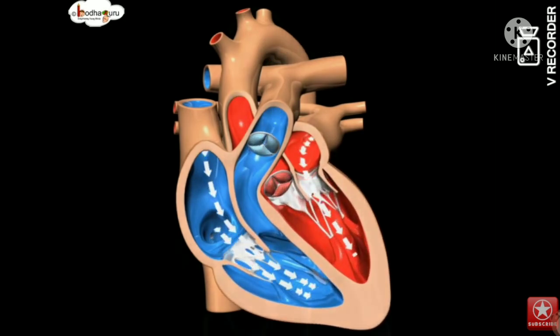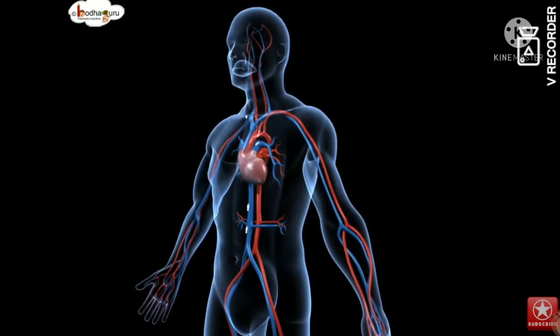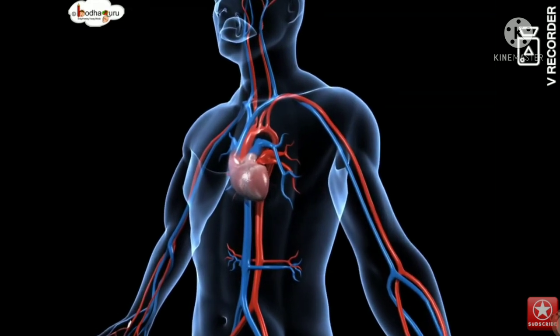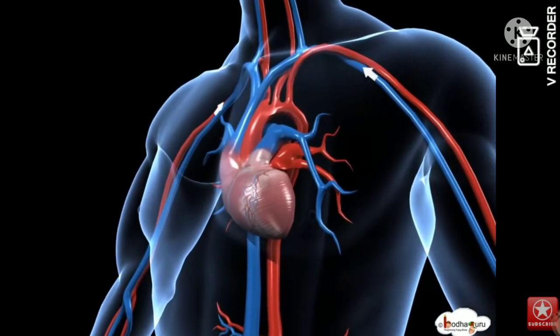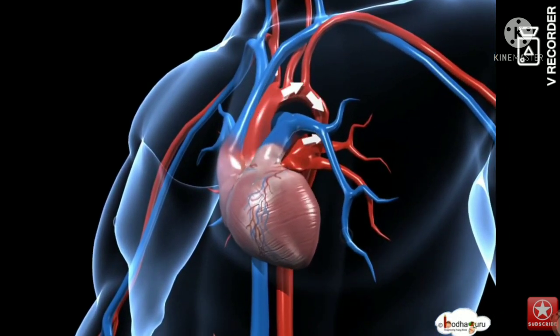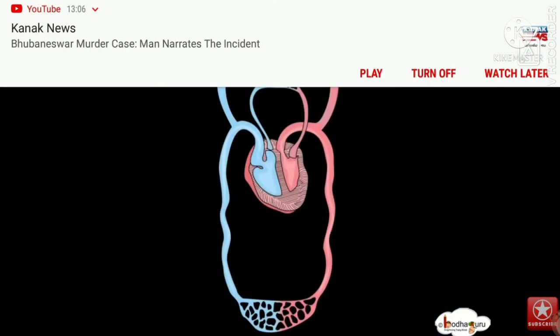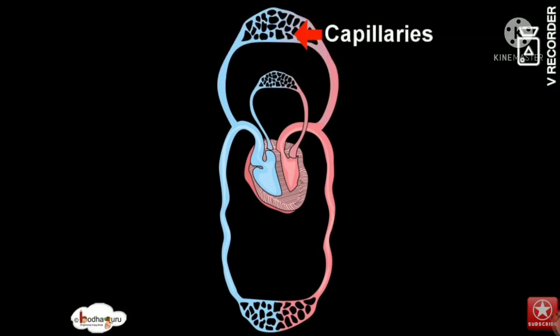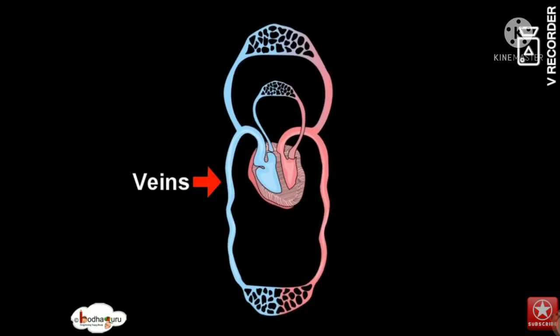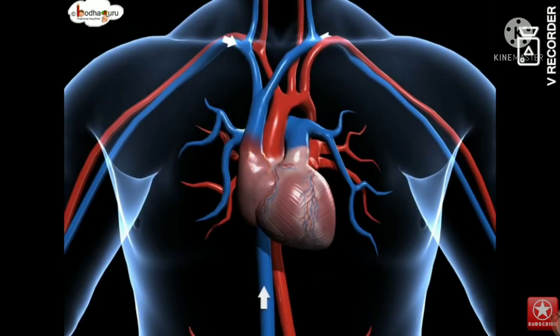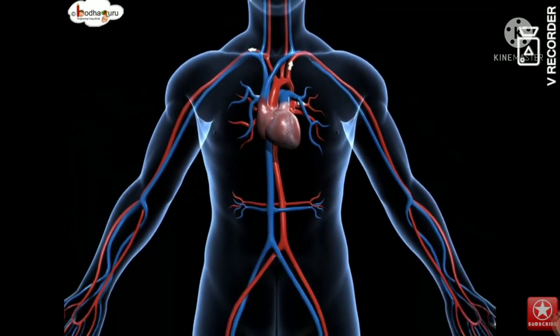The average male heart weighs around 280 to 340 grams, 10 to 12 ounces. In females, it weighs around 230 to 280 grams, 8 to 10 ounces. An adult heart beats about 60 to 100 times per minute, and a newborn baby's heart beats at a faster pace than an adult, which is about 90 to 190 beats per minute.